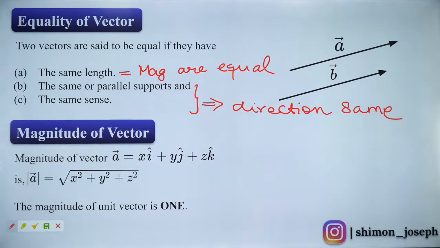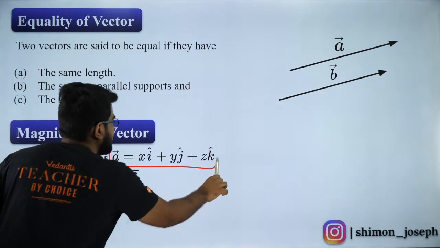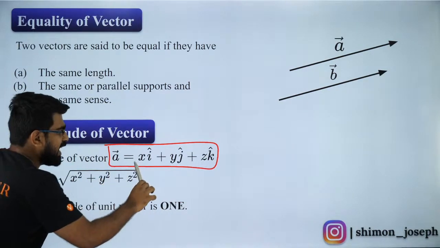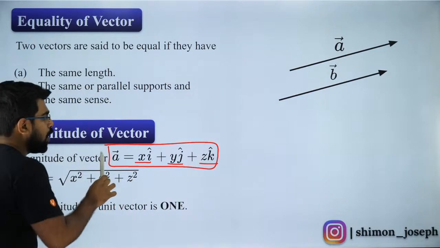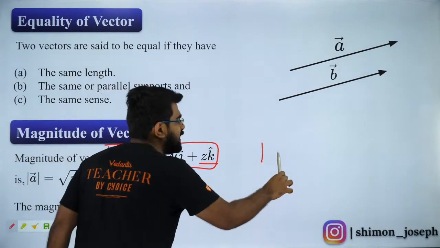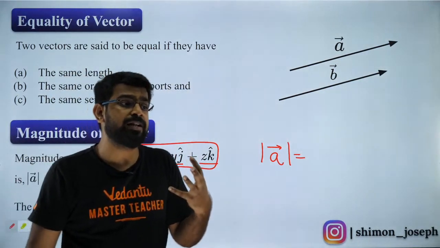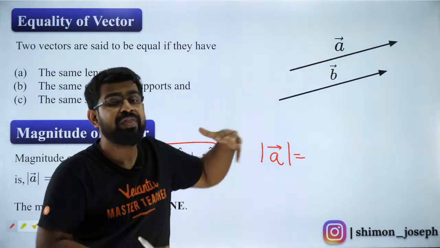Everybody? Fantastic. Now, what is magnitude of a vector? Let us say you have a vector A which is given in component form. I am writing vector A as x i cap, y j cap, z k cap. So what will be the magnitude of A? Guys, magnitude of A is nothing but the distance of that vector from the origin. That is what it means.